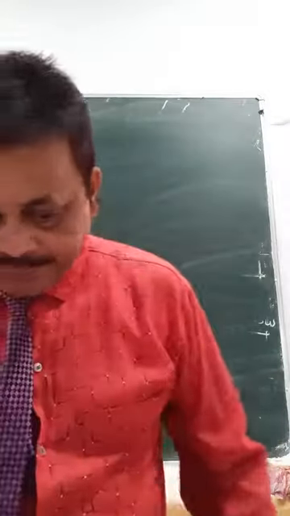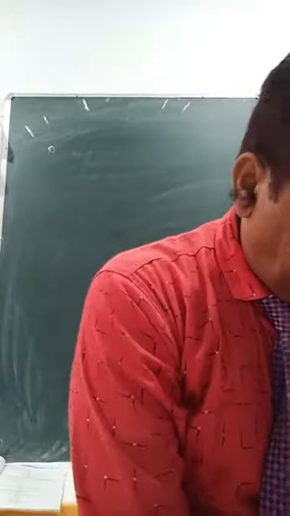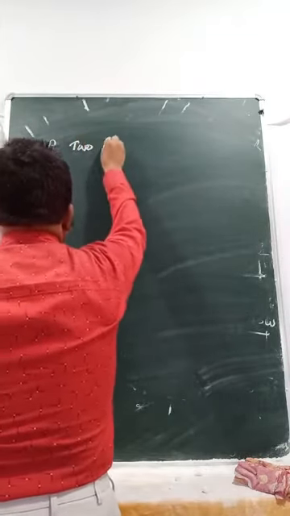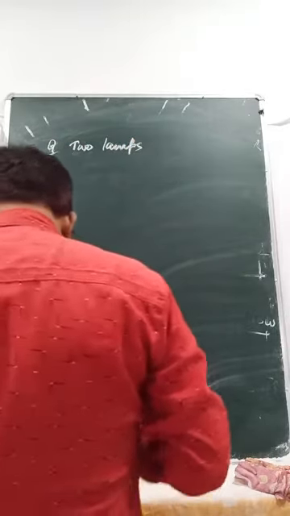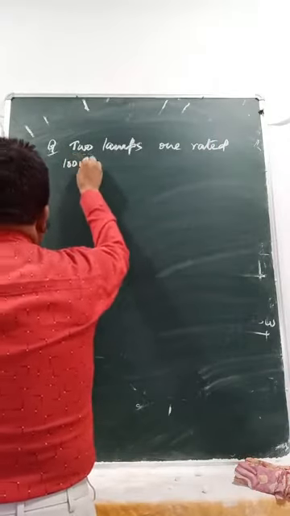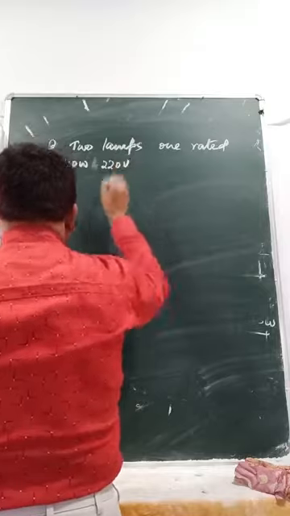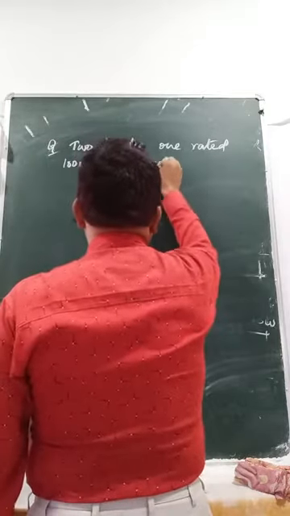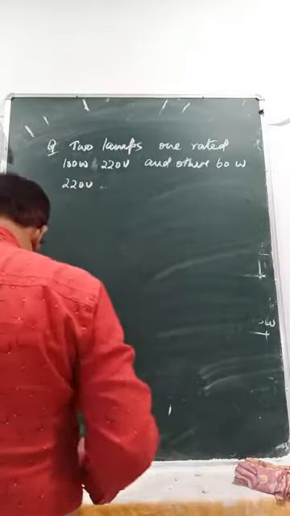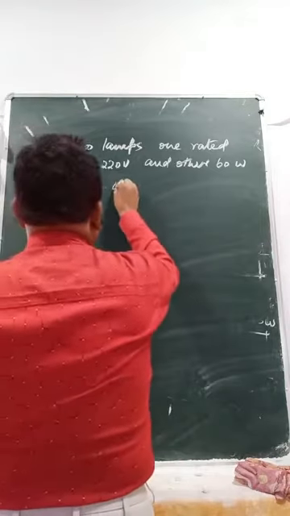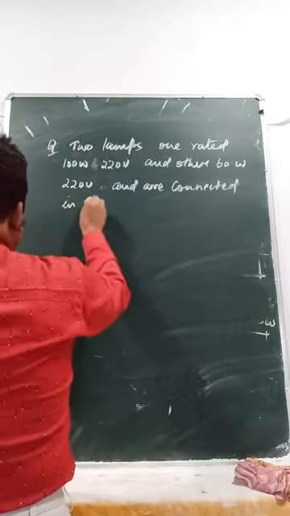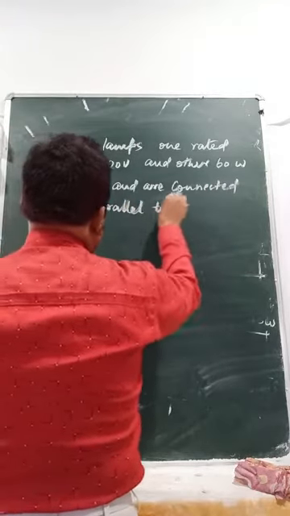The next question is: two lamps, one rated 100 watt 220 volt, and the other 60 watt 220 volt, are connected in parallel to 220 volt.